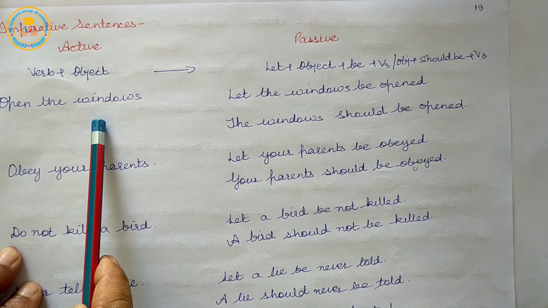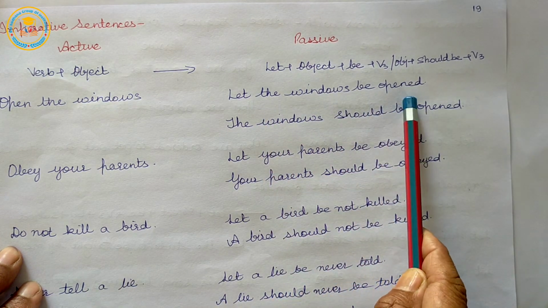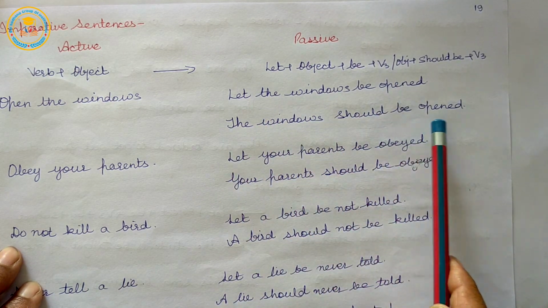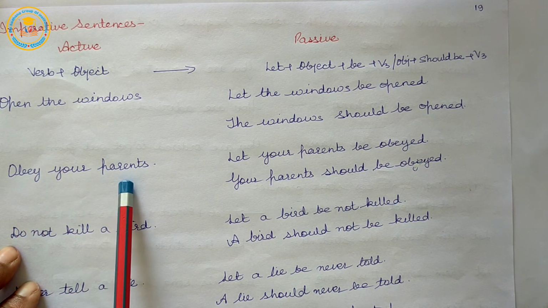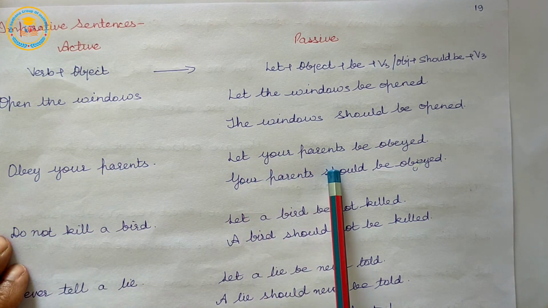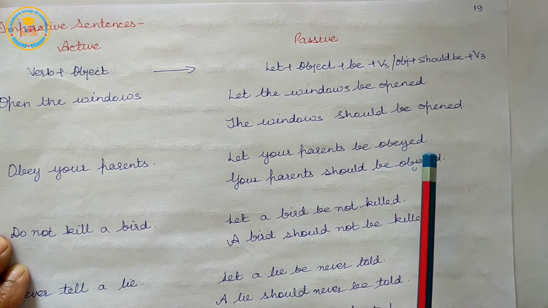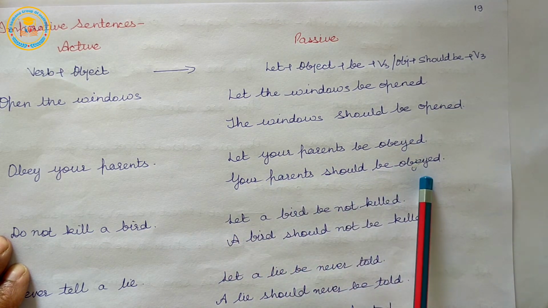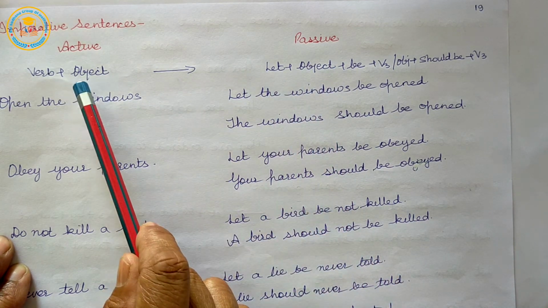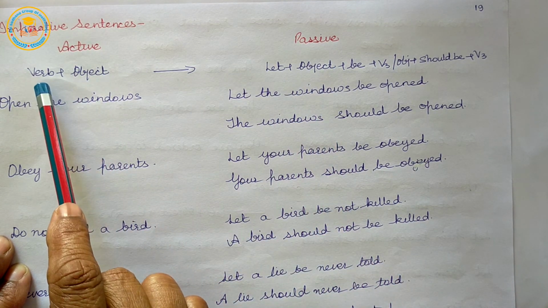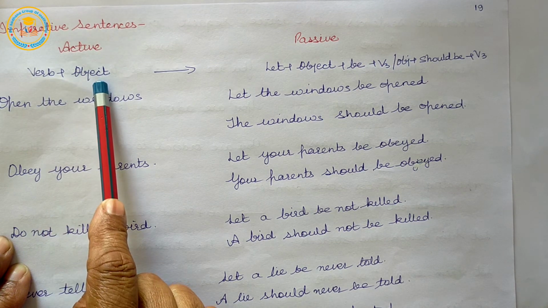Open the windows. Let the windows be opened. The windows should be opened. Obey your parents. Let your parents be obeyed. Your parents should be obeyed. So, two rules for imperative sentences. In active, verb plus object.